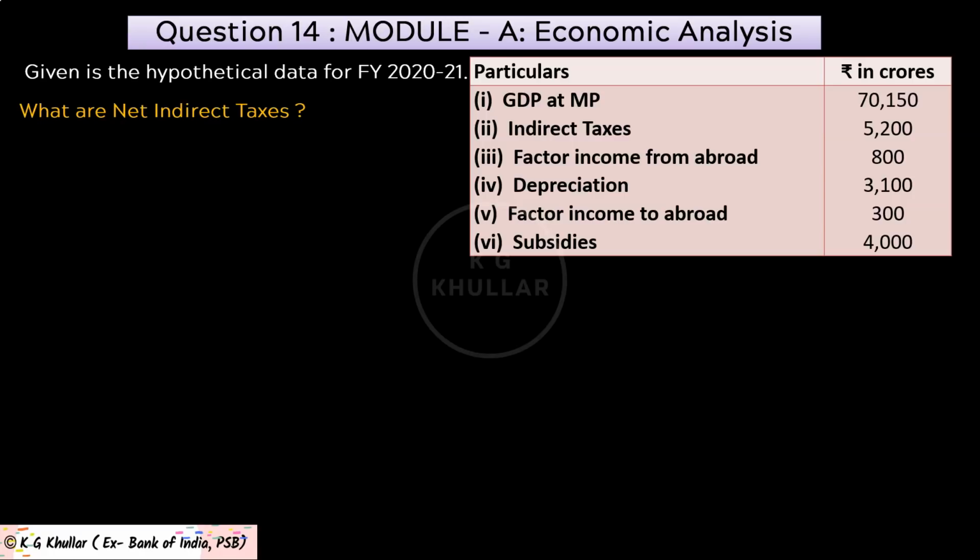First is GDP at market prices given as 70,150 crores. Then indirect taxes are given as 5,200 crores. Then factor income from abroad is given as 800 crores. Then depreciation is given as 3,100 crores. Then factor income to abroad is given as 300 crores. And lastly, subsidies is given as 4,000 crores.